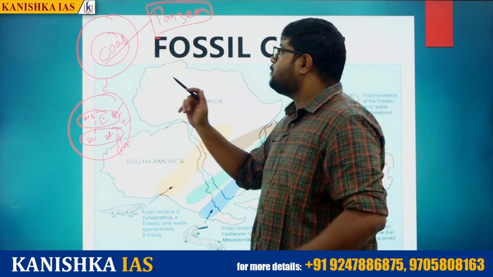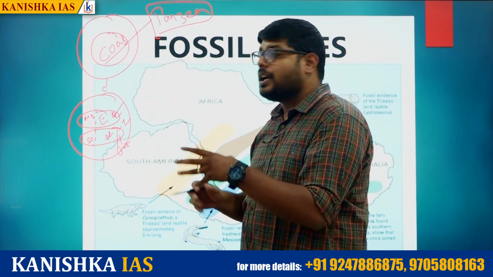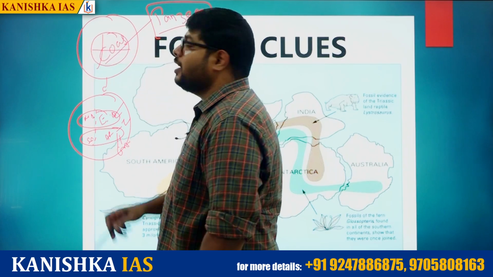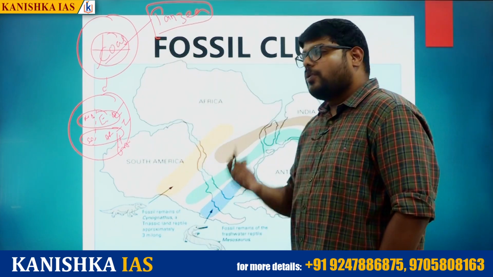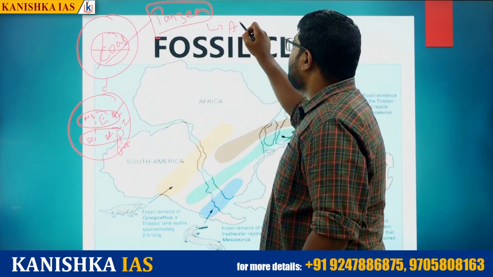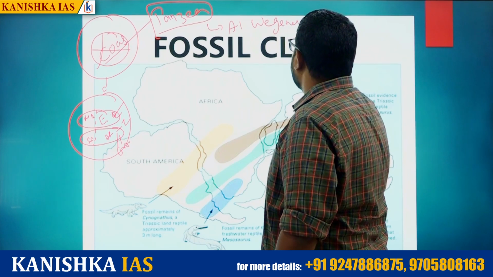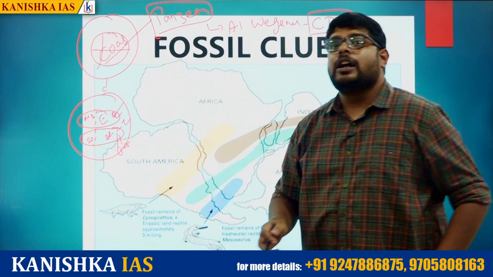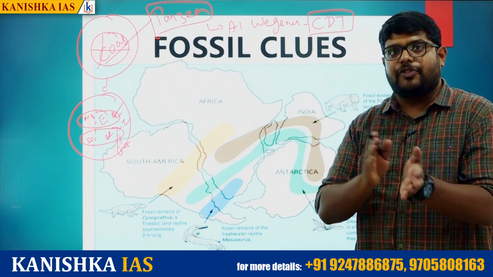So when was coal formed? Coal was formed when there was a single Pangaea. So even as the land divided, the coal also divided. So now all over the world we are having coal. The proof for this is the theory given by Alfred Wegener, that is the continental drift theory. Continental drift theory states that coal was formed before the division of the earth.